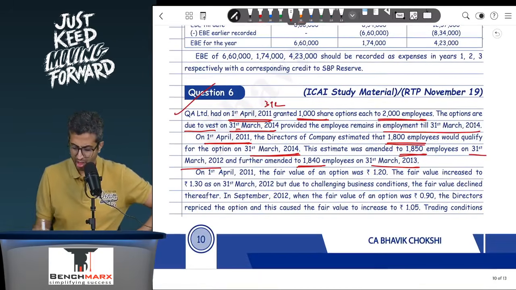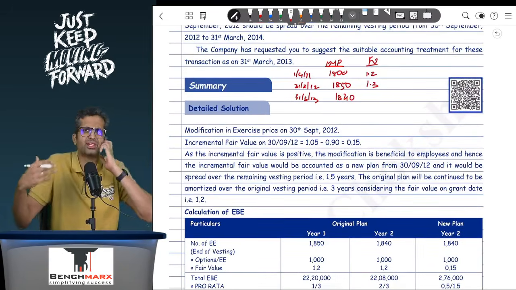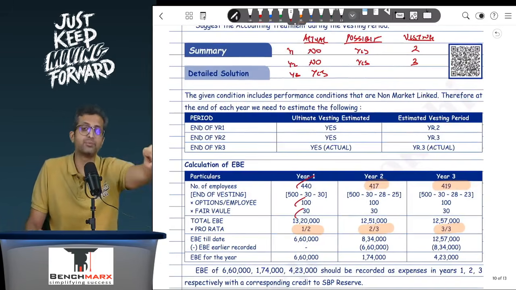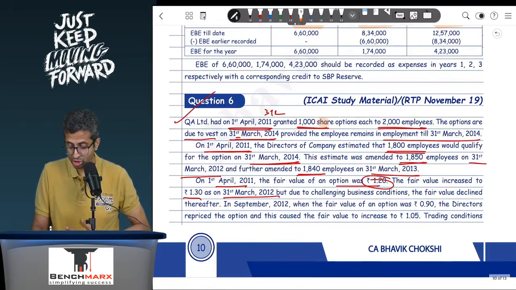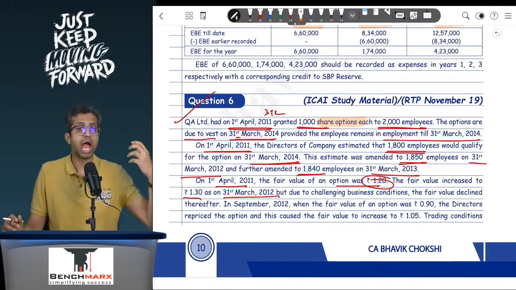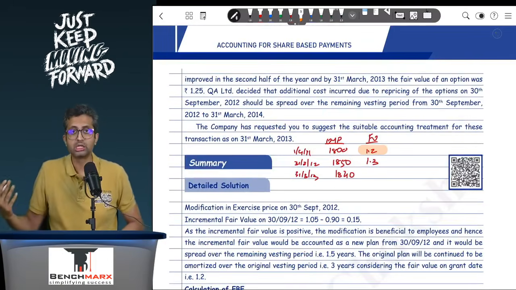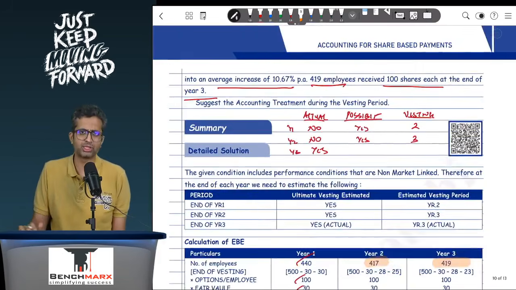Fair enough. On 1st April 11, the fair value of the option was 1.2 and the fair value increased to 1.3 as on 31st March 12. Okay, so you have been given the fair values of 1.2 and it increased to 1.3. Now, you are usually saying that, okay, fair value is given, you will take the fair value as on each balance sheet date. Answer is no. If it is a SAR, you take the fair value at each balance sheet date, but if it is an ESOP, you take the fair values on the grant date only. Over here, it is share options to receive shares and not share appreciation rights, and hence you will take the fair values on the grant date and grant date only. So everything else over here is not relevant for the purpose of calculating the ESOP expense.